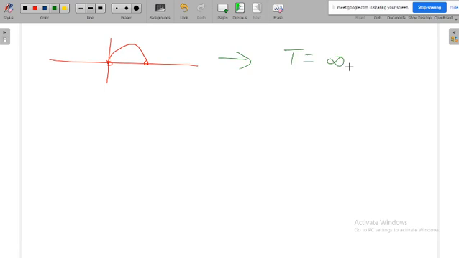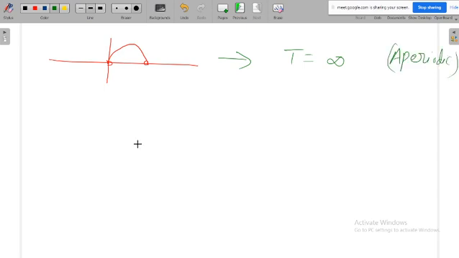So if it is an aperiodic signal, a non-periodic signal, then what is the time period of the signal? The time period is infinite. If the signal is periodic, then it will have some definite, finite time period. If it is aperiodic, we assume that the time period of the signal is infinite. That means after infinite time it may or may not get repeated. That is the idea of the aperiodic signal.